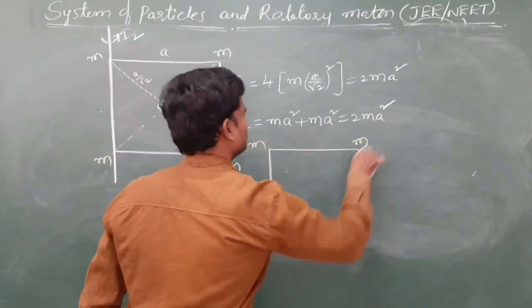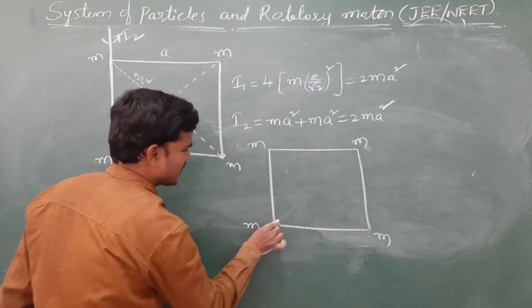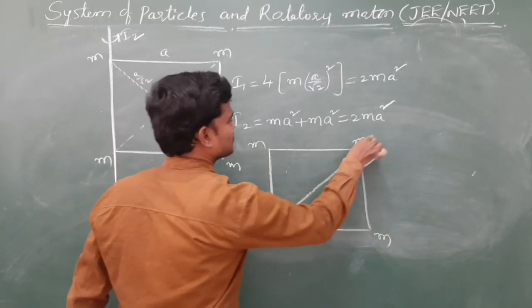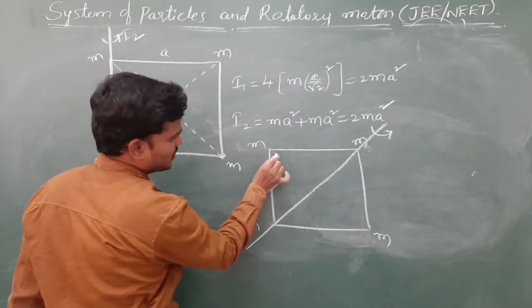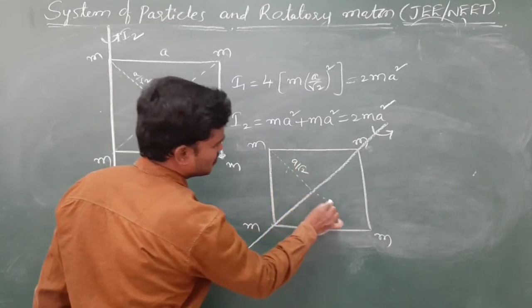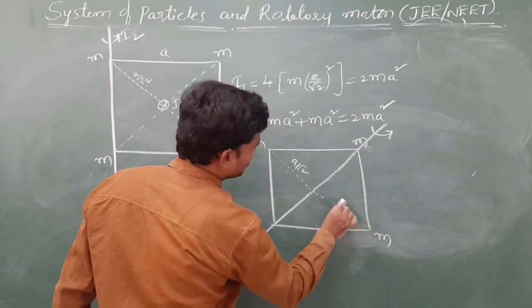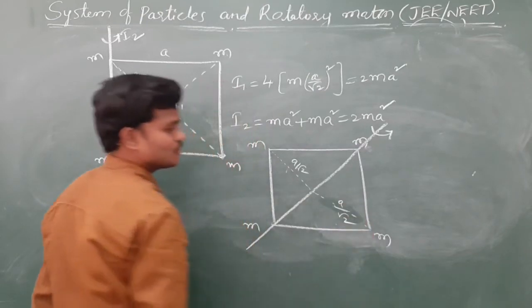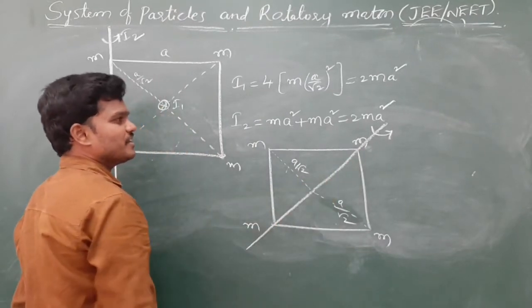So about a diagonal like this. About this. And this is at what distance? It is very clear, a by root 2. Of course, this is also, you draw correctly, so a by root 2. And due to these two, there is no moment of inertia.